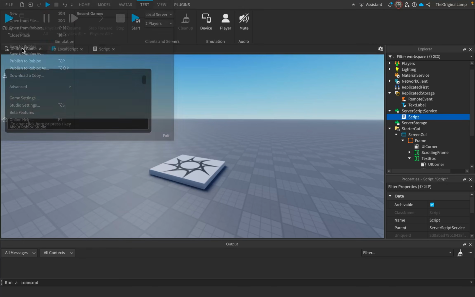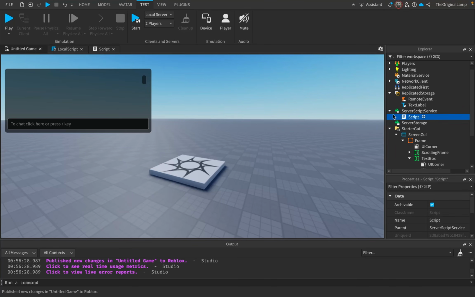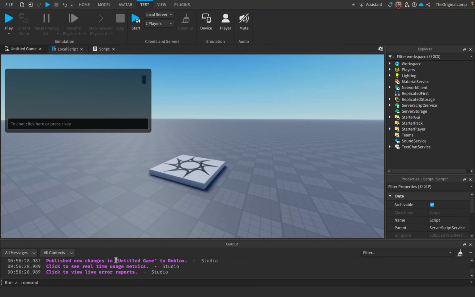But yeah, so I'm going to save to Roblox. I'm going to publish to Roblox as well. For me right now, the only thing is I'm just curious if actually making this game fully public and having people play it will have any bad consequences.